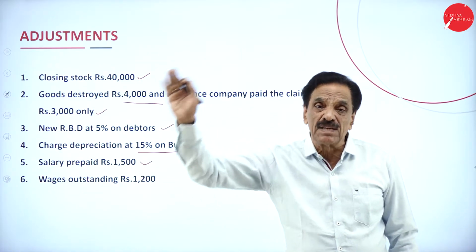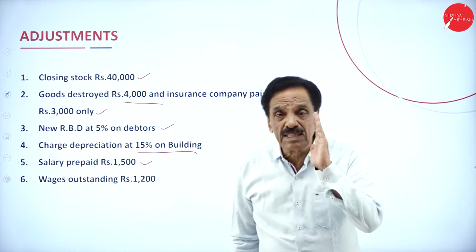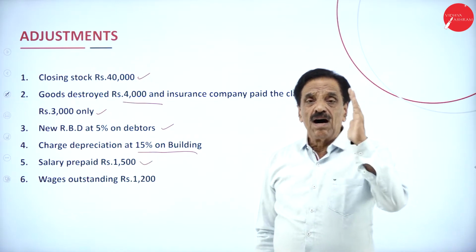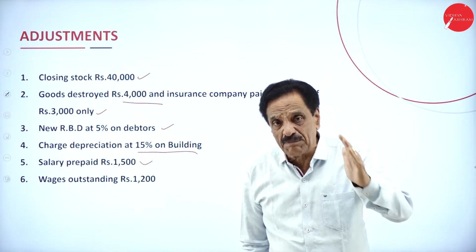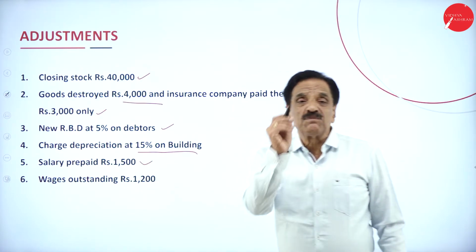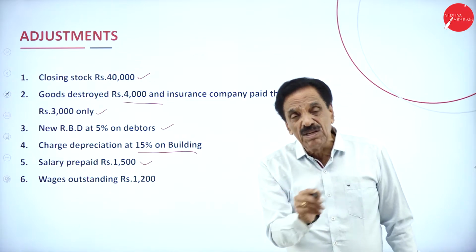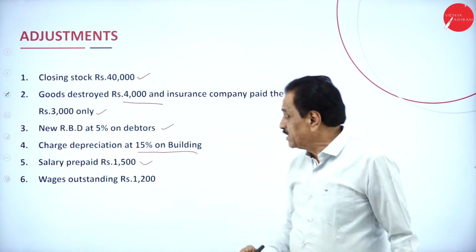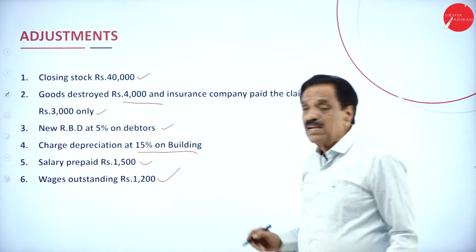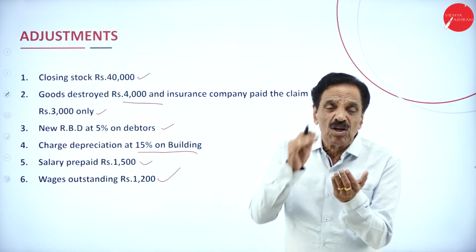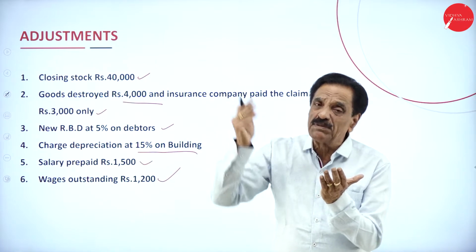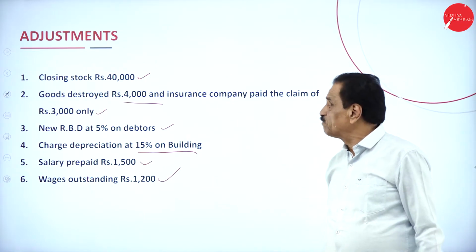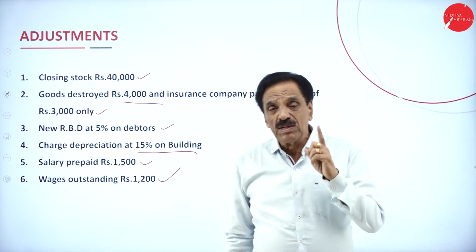All prepaids are asset. All outstandings are liability. Be careful. All prepaids are asset. All outstandings are liability. Prepaid: deduct from salary in the profit and loss account, then assets side of the balance sheet. Wages outstanding: add to wages in trading account. How much is still payable? 1,200. That will come on the liability side of the balance sheet. I will repeat once again.